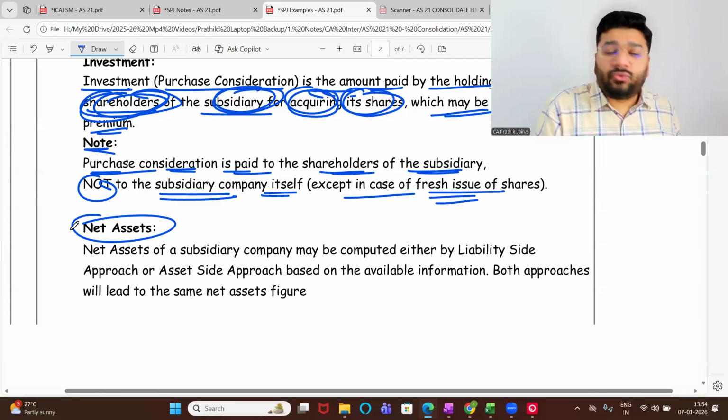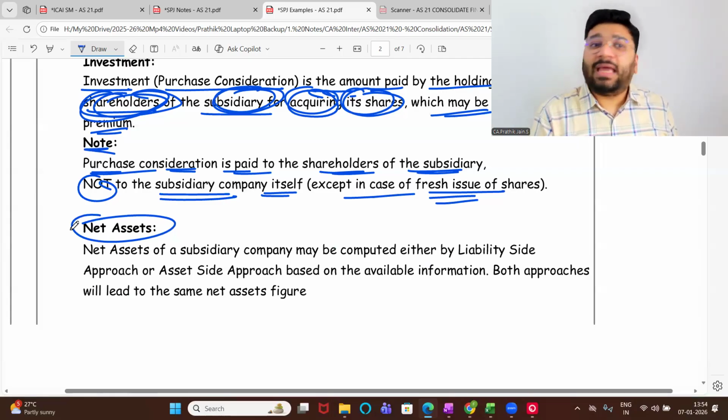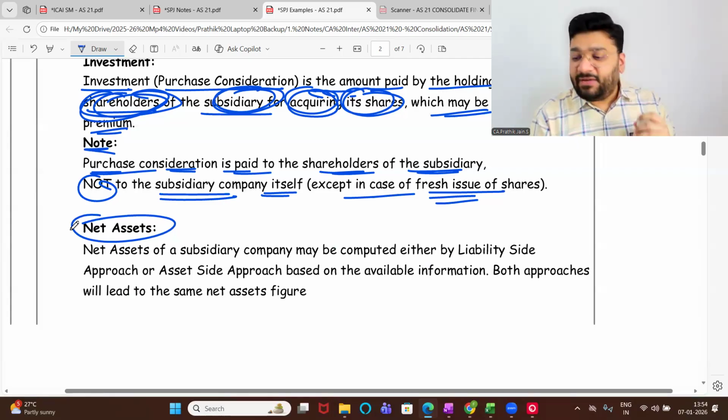Now the net asset is there. Share capital can be computed in two ways. This we have studied where?